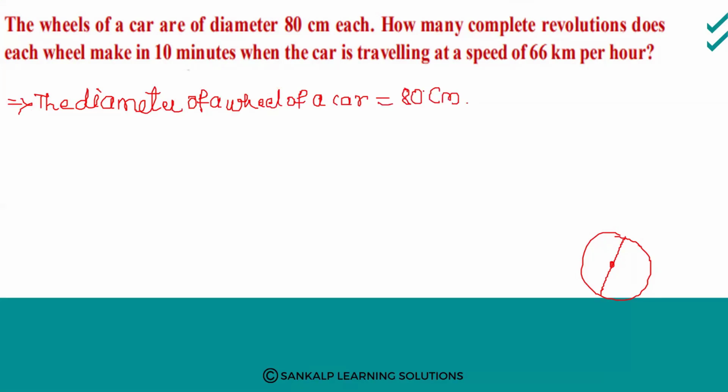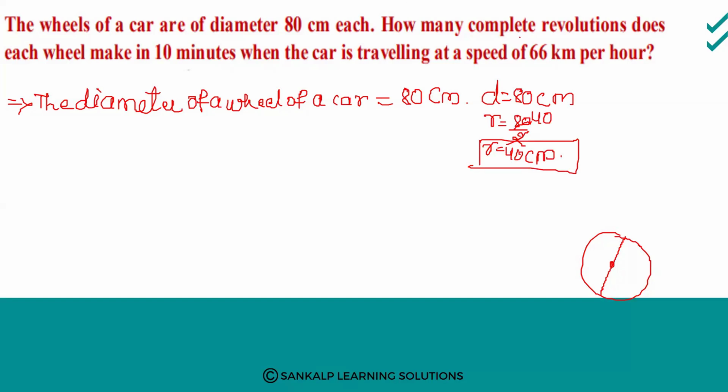Right. Diameter means D is equal to 80 centimeter. If D is equal to 80 centimeter means R is equal to 80 divided by 2. Therefore, R is equal to 40. You will get yes or no? Okay. This is the radius. R is equal to 40 centimeter.